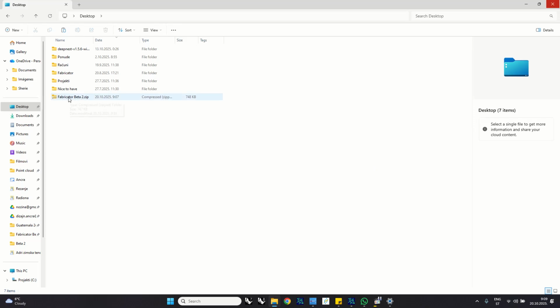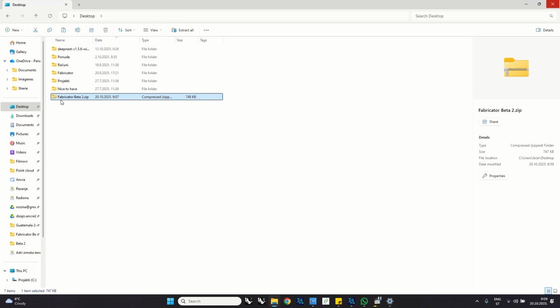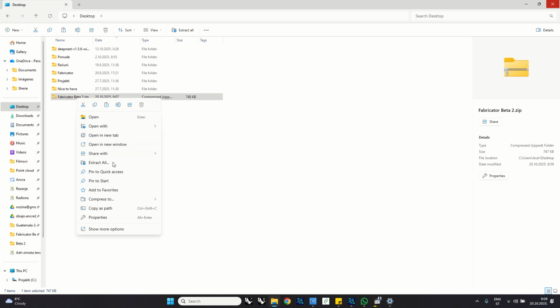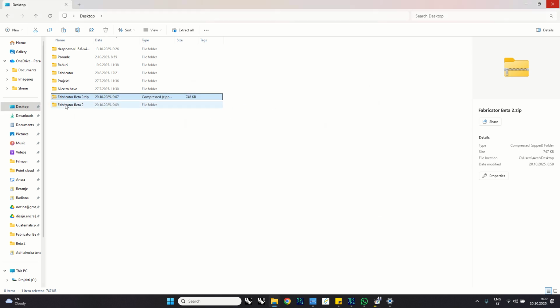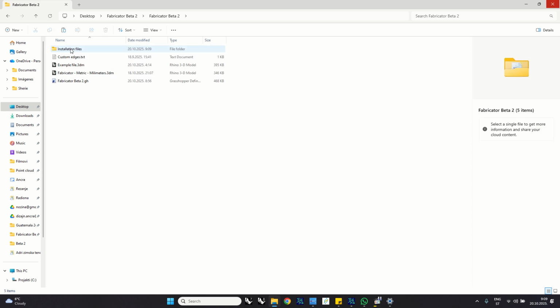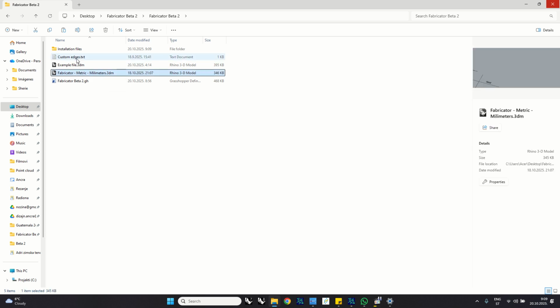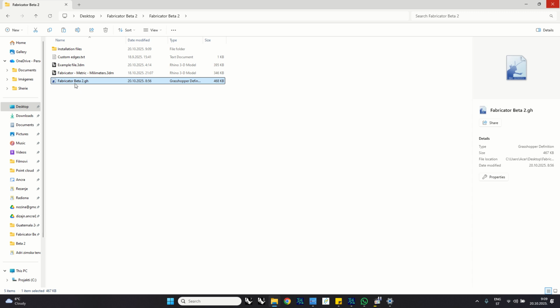Okay, so for the installation, you will have this zip file downloaded from our group. You can put it in the folder where you want to have it installed. So we're going to extract, and inside of this folder you will find the example file. This is the template file, similar to one that we had, but it's a new one, so we have to change it. And you will find the beta 2 grasshopper file, and here will be the installation file.